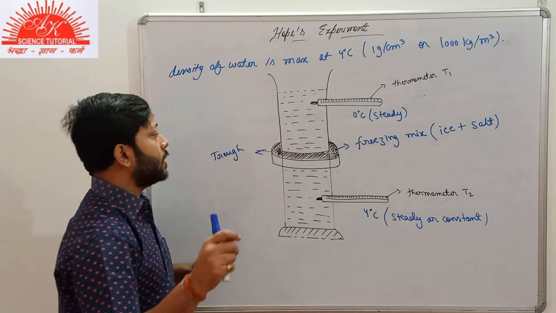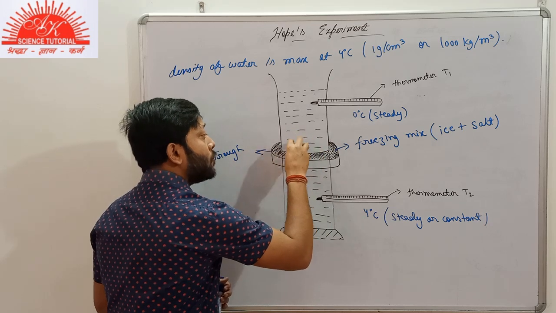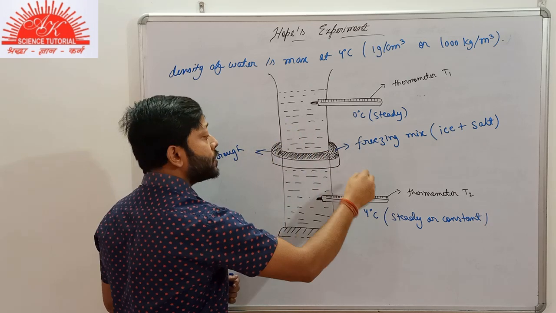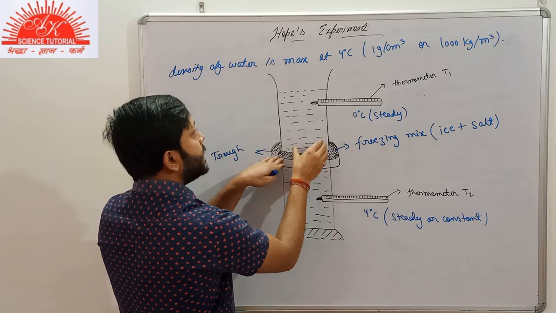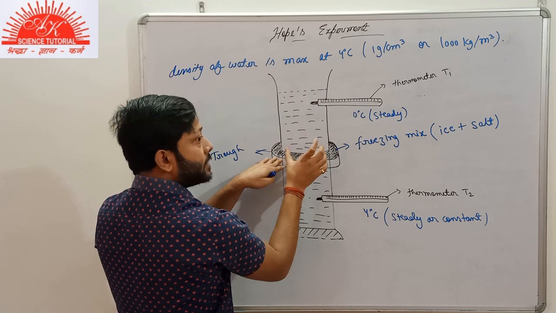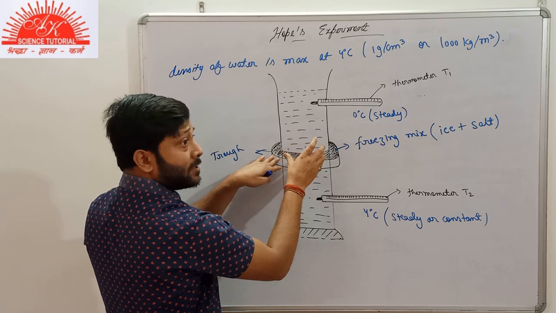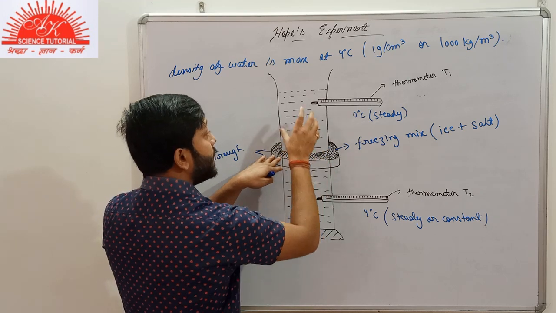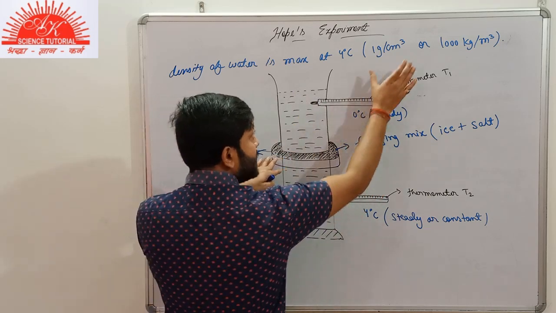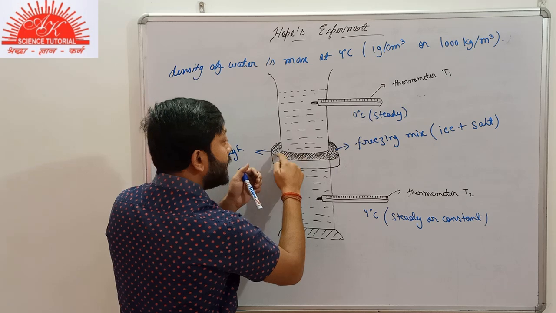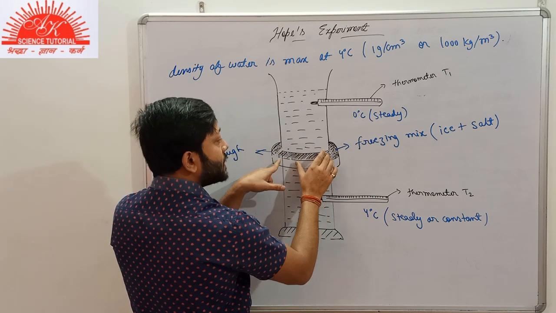Now, the water at the central region will firstly cool down and reach a temperature of 4 degrees Celsius. As you know, the density of water is maximum at 4 degrees Celsius. So what do we conclude here? The water at this central region is the heaviest. It has the maximum density. Neither the upper part nor the lower part has the maximum density, that is 1 gram per centimeter cube. Only the water in this central region has the maximum density.